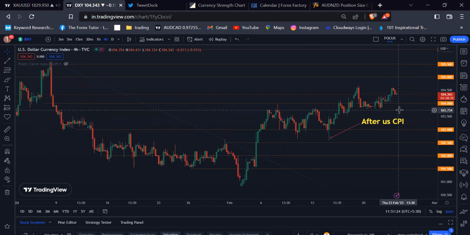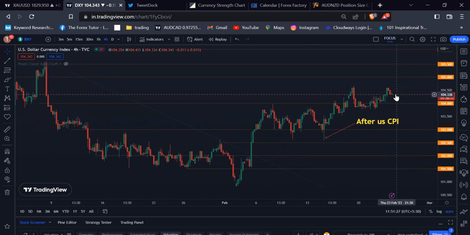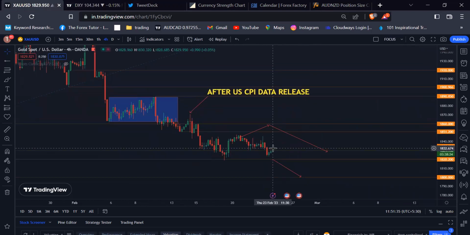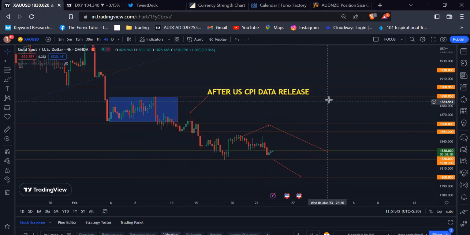So if the dollar index cannot continue its bullish momentum, then we will see some further pullback in gold around the 1860 psychological level, or we will see some deeper pullback around the 1890.850 psychological level.